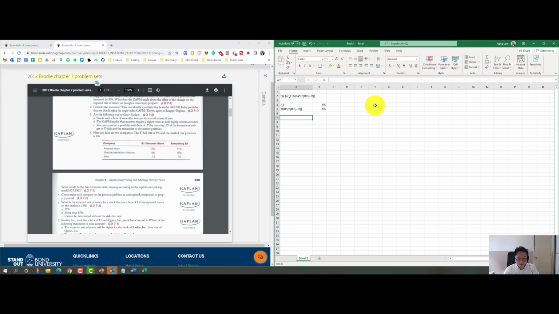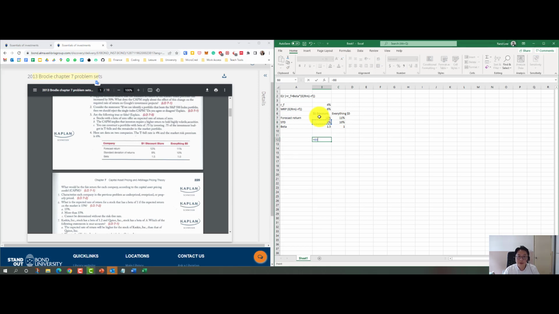Okay, now we have the two companies' forecasted return, standard deviation, and beta: this is 1.5, this is 1.0. These are all percentages. The $1 discount store and the everything $5 store. What we have here is 12, 11, 8, and 10. Okay, so what we want to do now is get the expected return. That's the risk-free rate plus beta multiplied by the excess return.